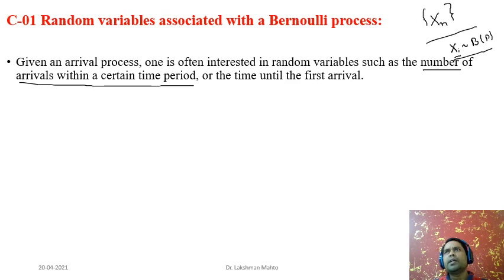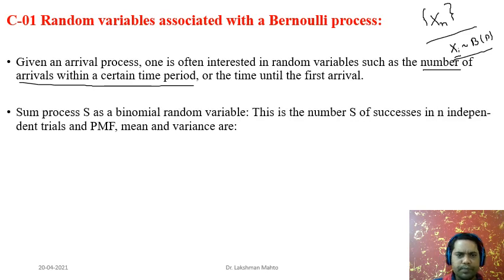The other is the time until the first arrival. Suppose up to 11 we don't see any arrival, but we observe that at exactly 10:30 the first arrival comes. So what would be the distribution of time till first arrival? And what would be the distribution of the number of arrivals in a certain time period? Those things are associated with a Bernoulli random process. We will see the distribution of those things.